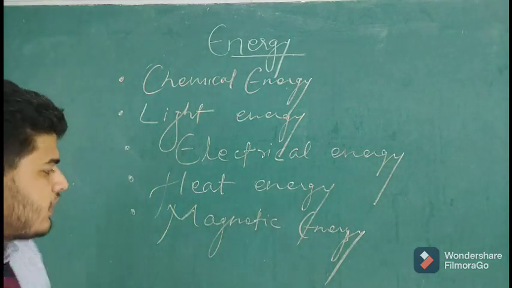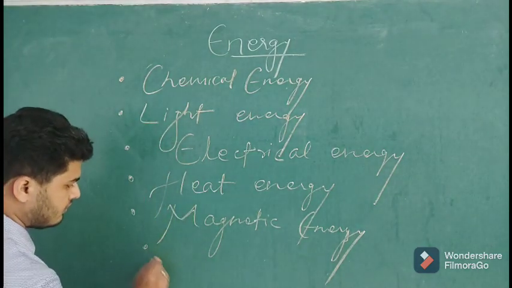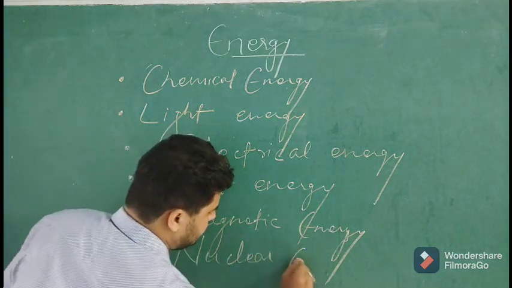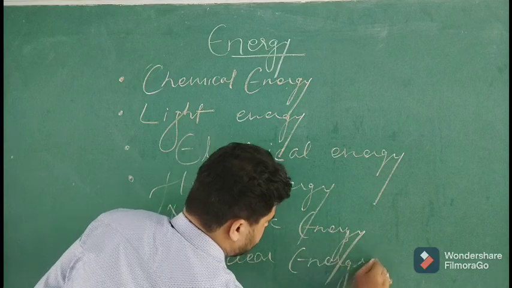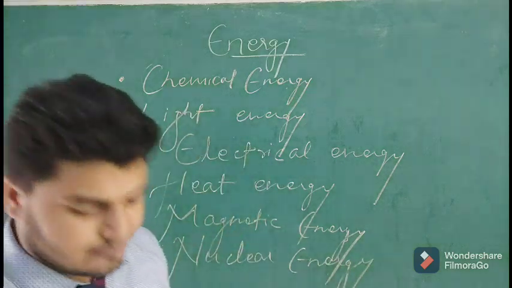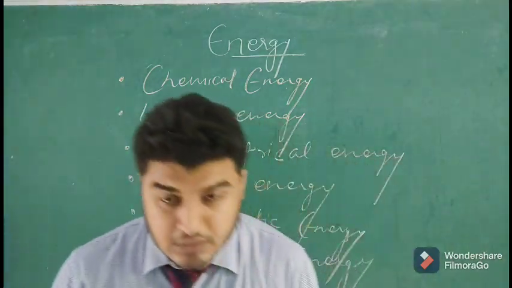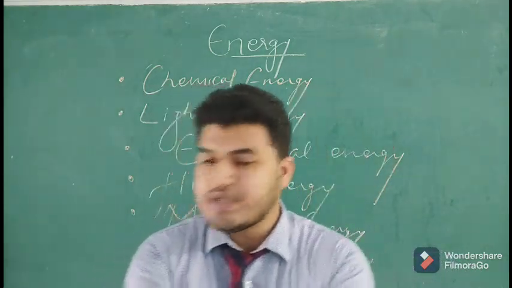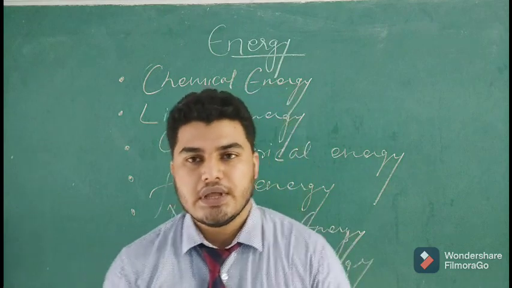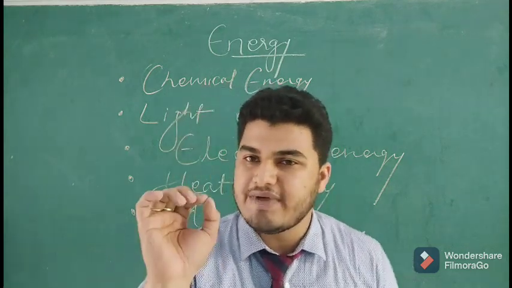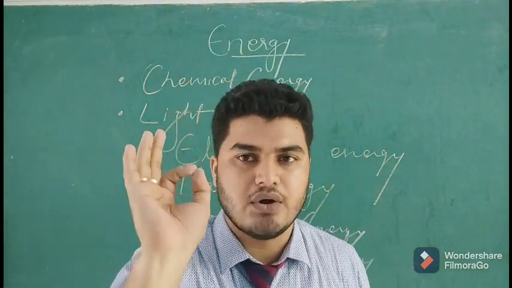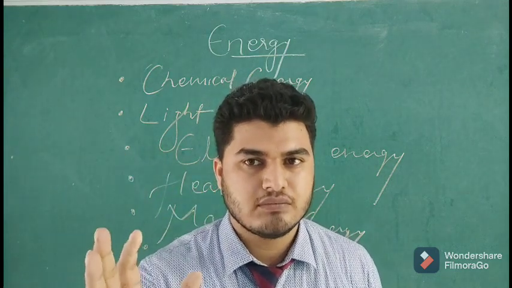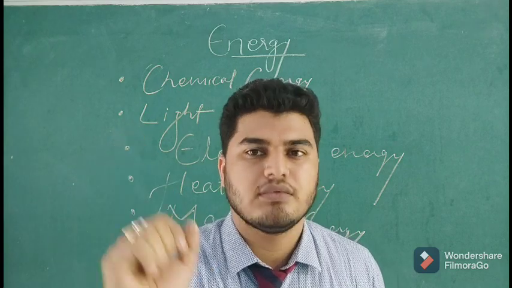Then the next form of energy is nuclear energy. Now, what is nuclear energy? Every substance around us is made up of very small particles known as what? You may think of molecules.